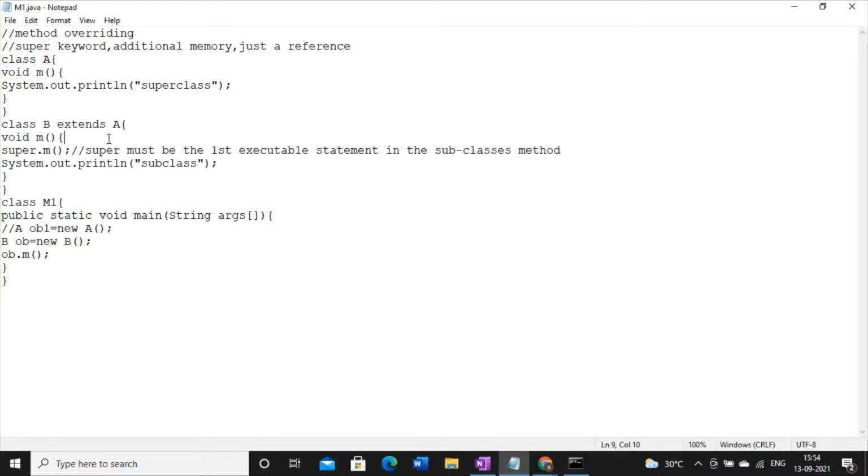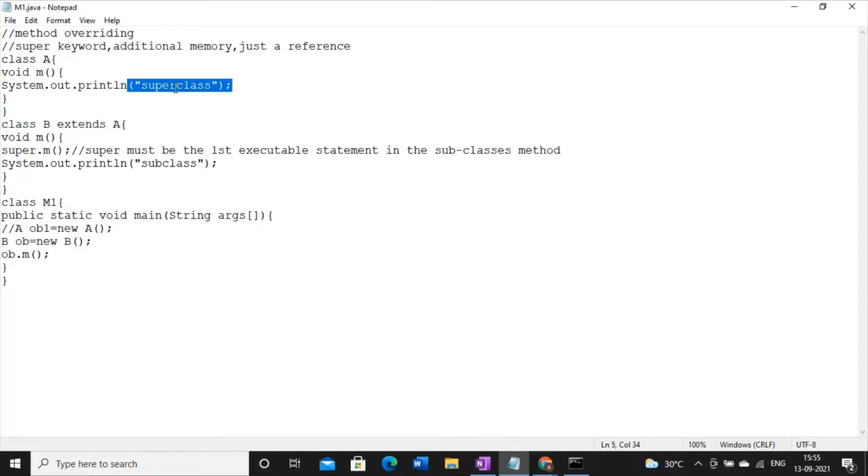So now the definition will be, when the method names are same, the parameter signatures are also same and the return types are also same, but both the methods exist in two different classes, one in the superclass and another one in the subclass. So as a result, what will happen? Only the output of the subclass will be visible. Output of the superclass will never be visible because output of the subclass will override the output of the superclass. So this is the concept of method overriding.